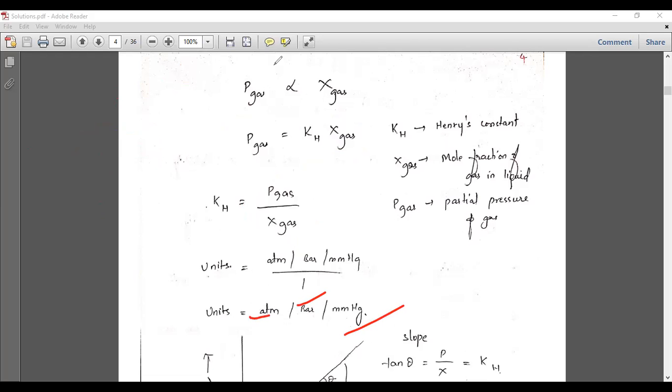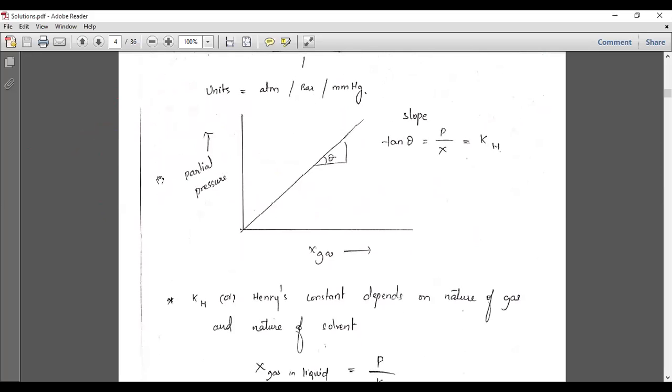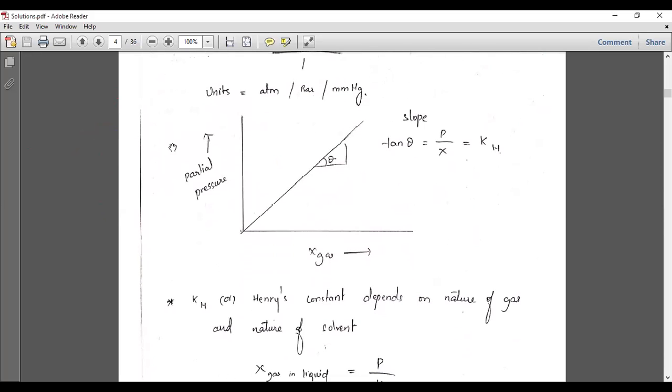So see here, we will draw a particular graph, which explains Henry's law. P is directly related to the mole fraction of gas.